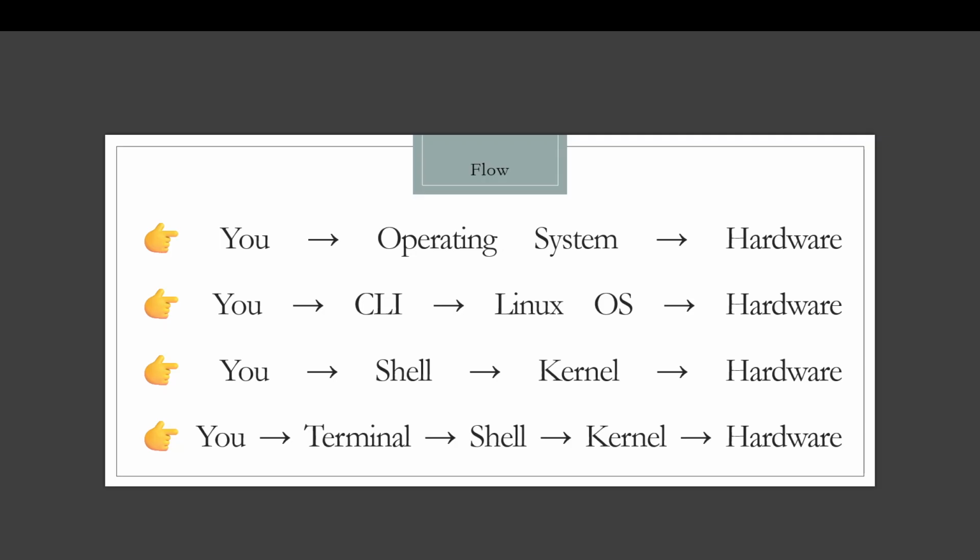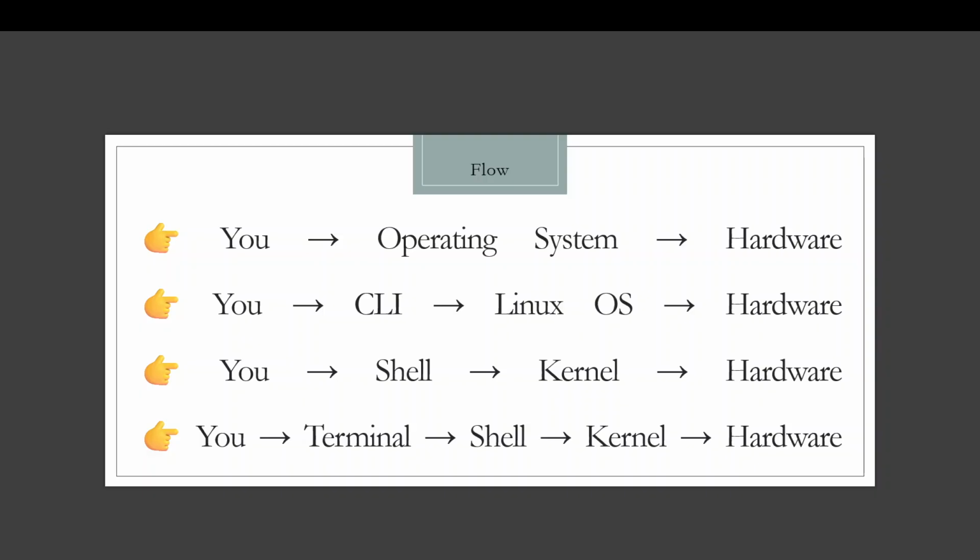Okay, so let's do a quick revision of what we have learned till now. We will start with an example again. For example, you open your laptop and you want to open a file, see your data, and run a bioinformatics tool. Now the question is, how does your computer understand what you want? Because you speak English, but the computer understands binary language, the language of 0 and 1. So how does this communication happen?